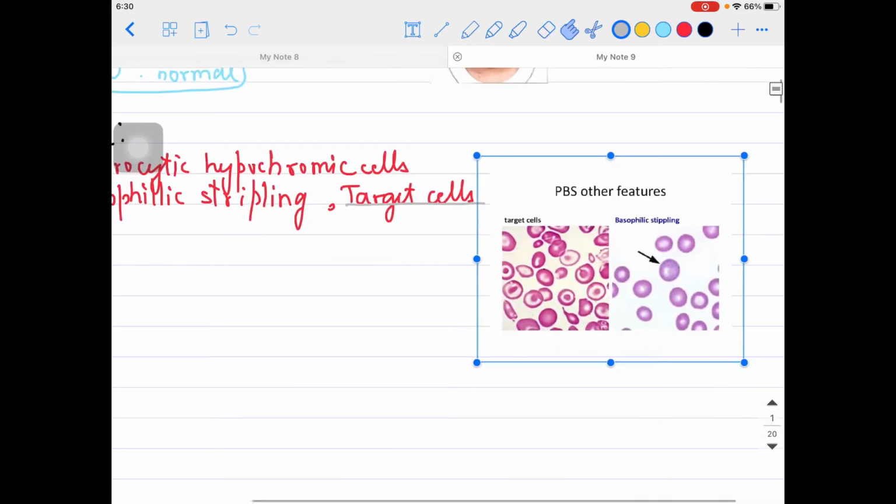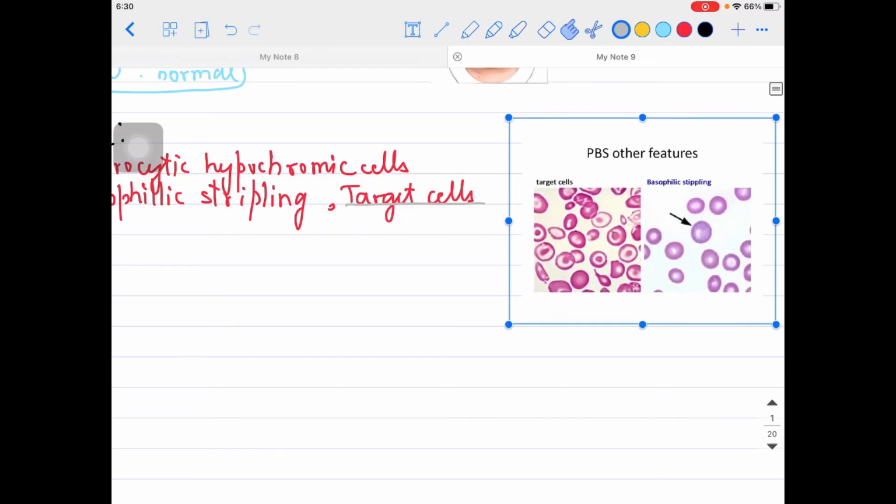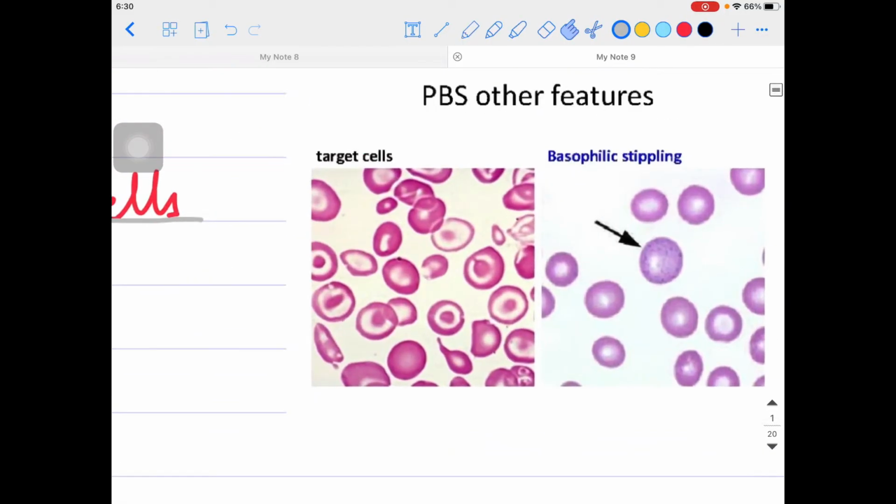Okay, in the peripheral blood smear, can you see the target cells, guys? Yes, you can see the target cell over here. How can you see the target cell? You'll be seeing the RBCs over there, and it looks like inside we are having a target. For example, look at this RBC, we are having the target inside it. Look at this RBC, it is having the target inside it. So this is called the target RBCs.